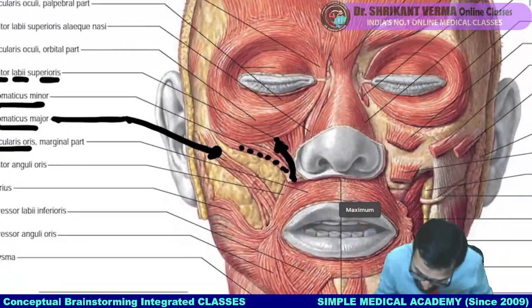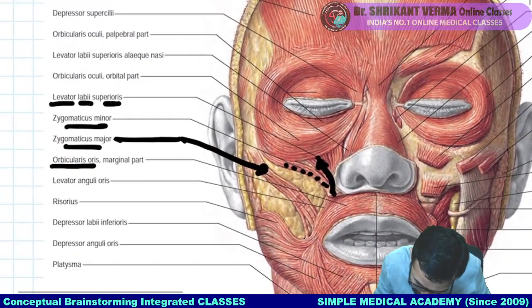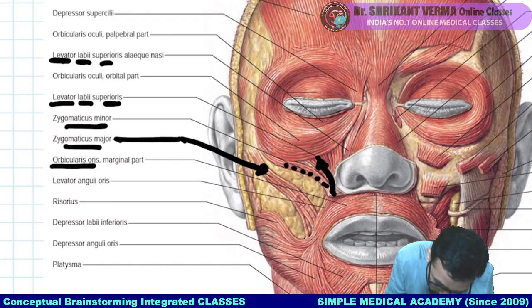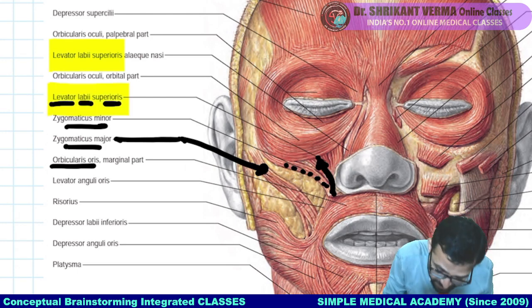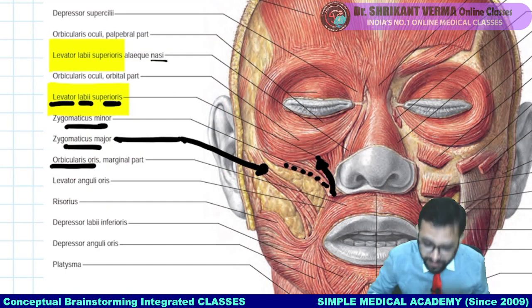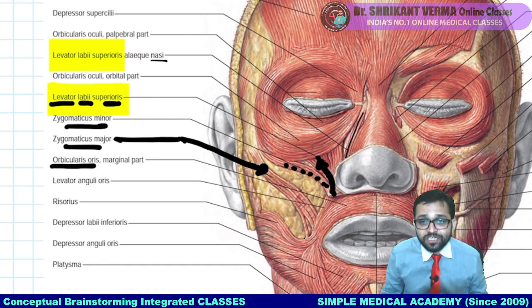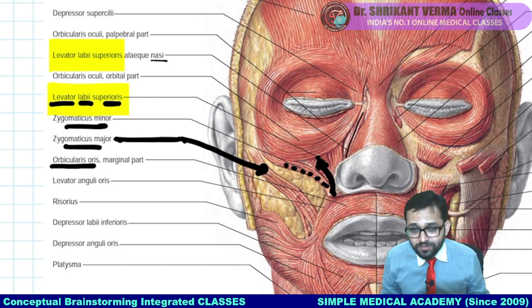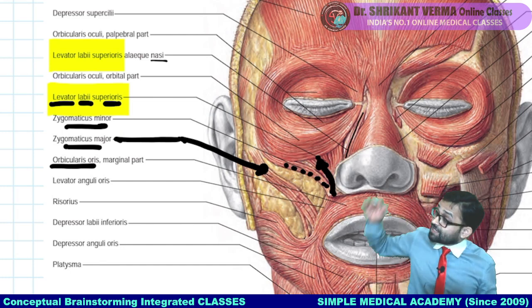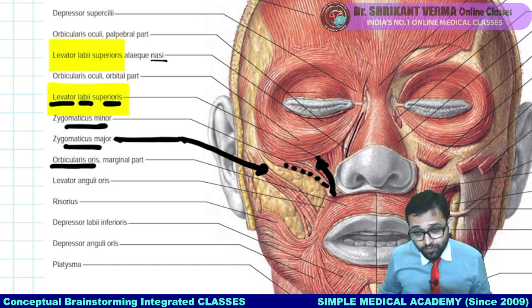Fine. And there is a brother of this levator labii superioris. Can you see it? But this one is close to the nose. Observe the Gray's Anatomy. We are not only dealing with the BD Chaurasia basic book for the concept, but also the high level standard textbook Gray's Anatomy.